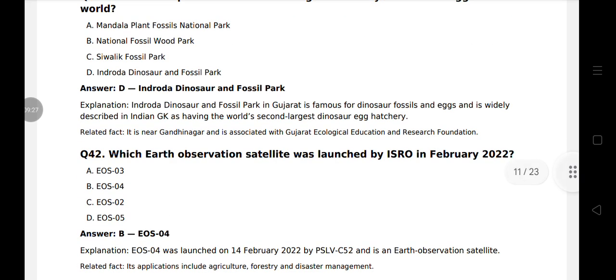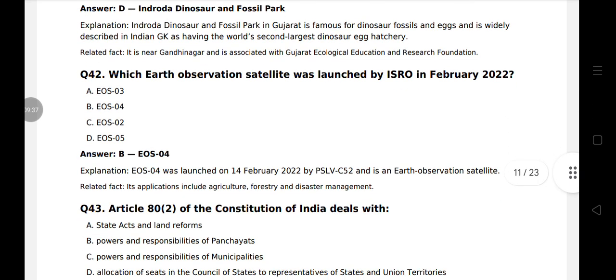Question 42. Which Earth observation satellite was launched by ISRO in February 2022? That is EOS-04. Launched on 14 February 2022 by PSLV-C52 and is an Earth observation satellite. Its applications include agriculture, forestry and disaster management.